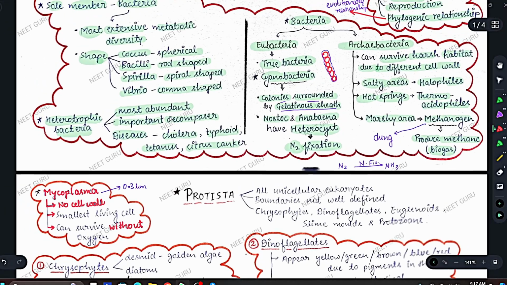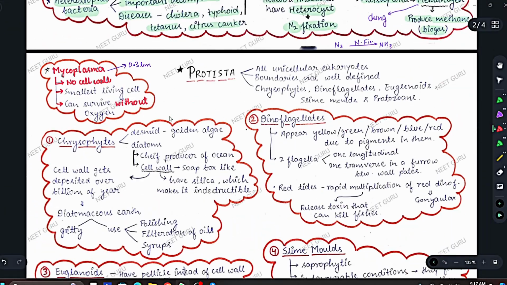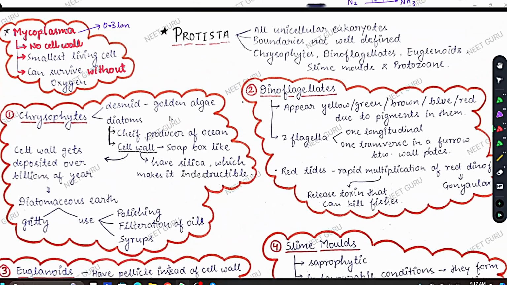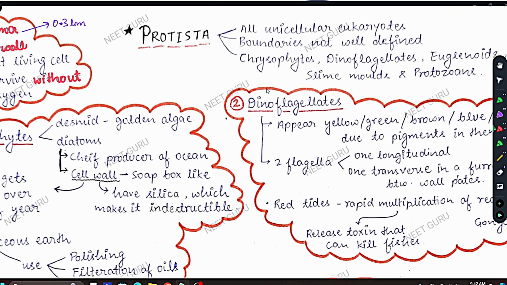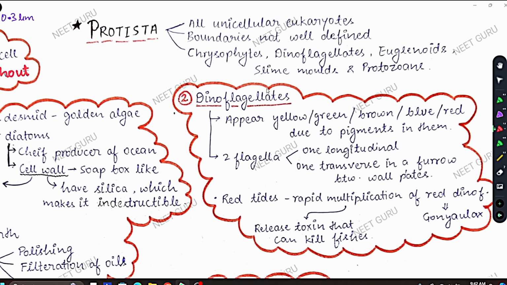And here comes our second kingdom, protista. So first we have completed our first kingdom, and now we come to our second kingdom. Let's zoom a little bit. Okay, so coming to protista, this is our second kingdom. Now protista contains all unicellular eukaryotes.